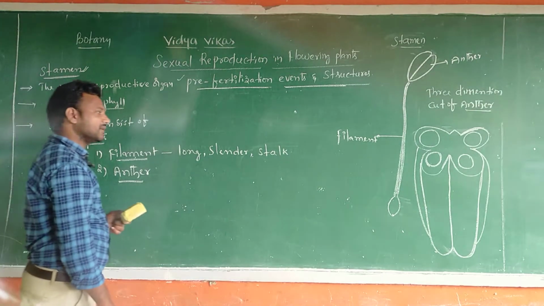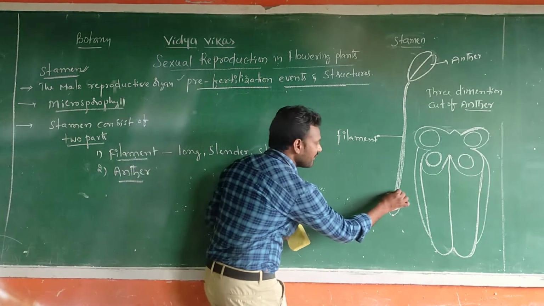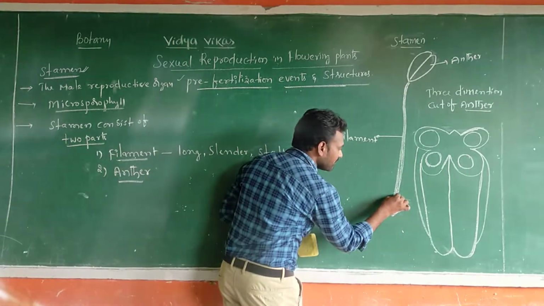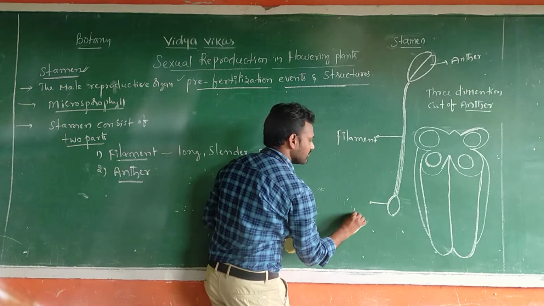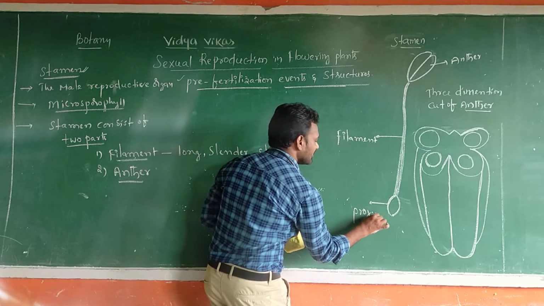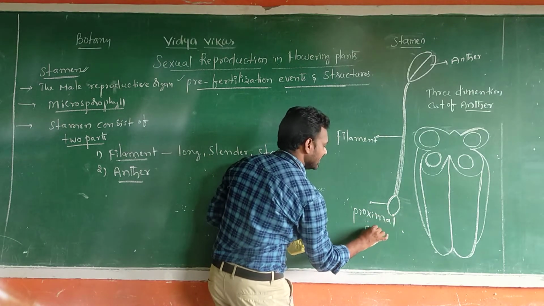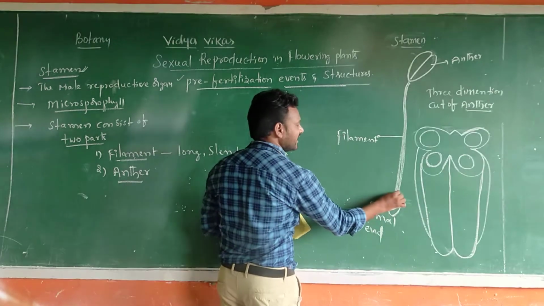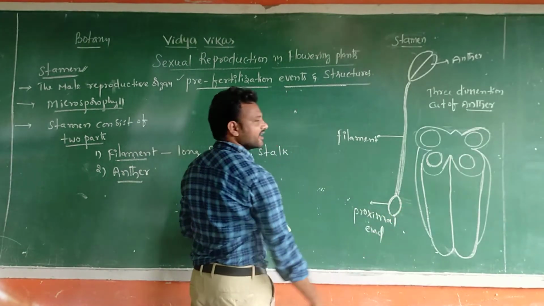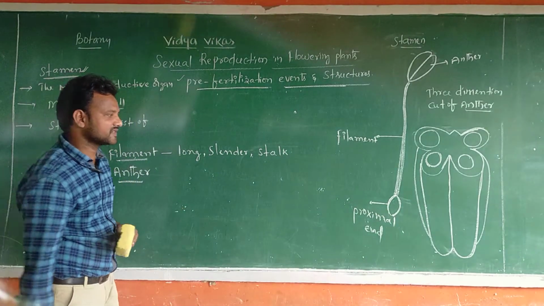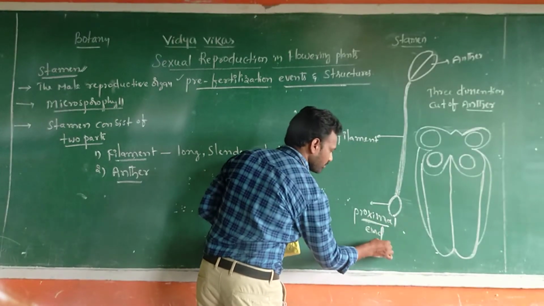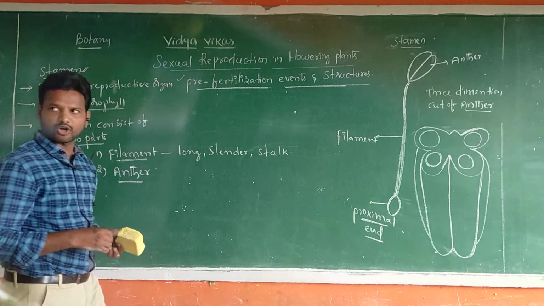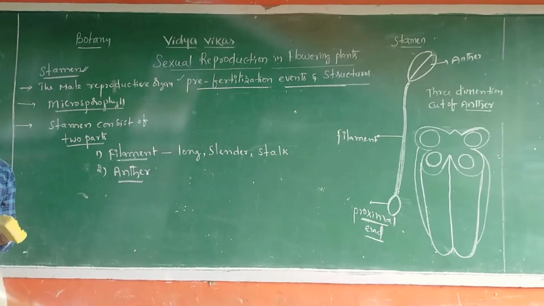And the other one, sir: you observe at the end of the filament, the proximal end is present. At the end of the filament there is a structure called the proximal end.